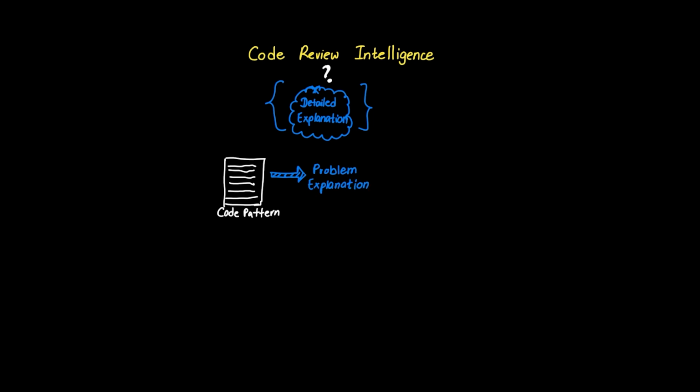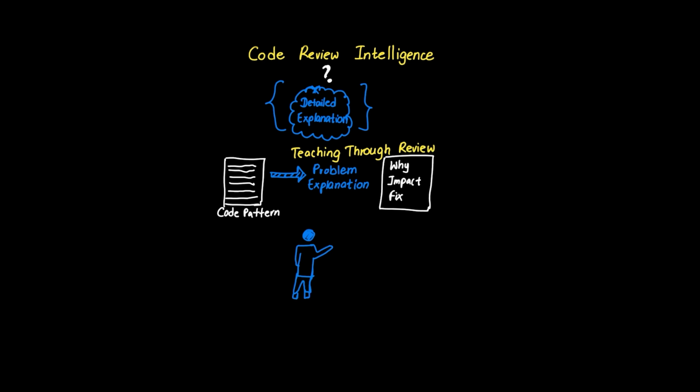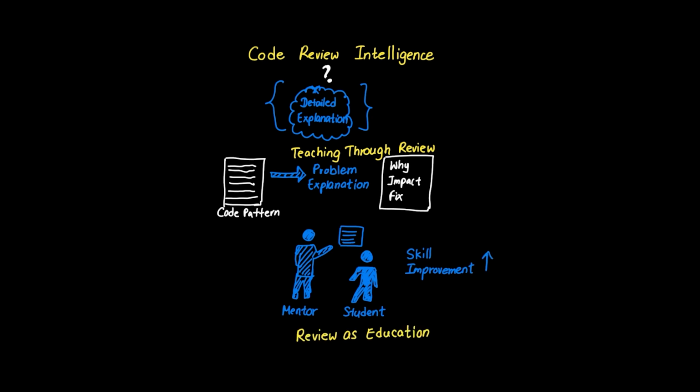It might say, "this nested loop creates complexity that will slow dramatically with larger datasets," or "this pattern opens SQL injection vulnerabilities." The real value comes from AI that acts as a knowledgeable mentor, explaining not just what's wrong but why it matters and how to fix it. This transforms code review from a gatekeeping function into a learning opportunity that elevates the entire development team's skills.